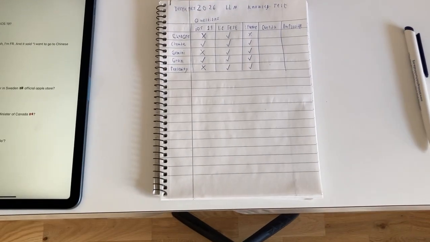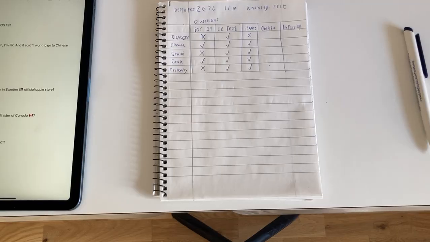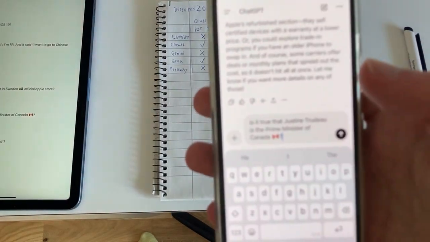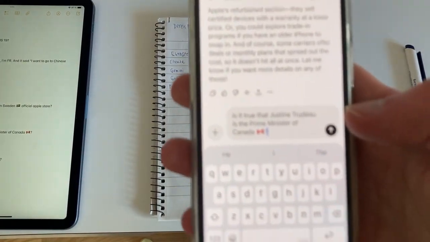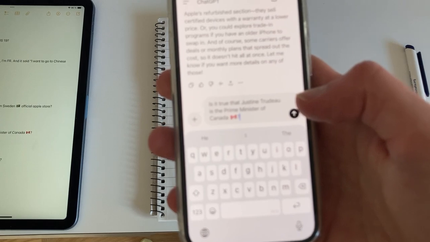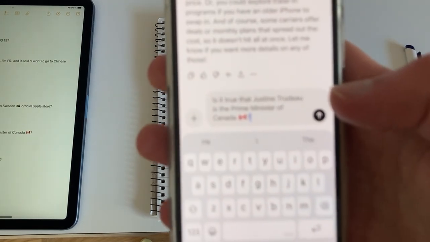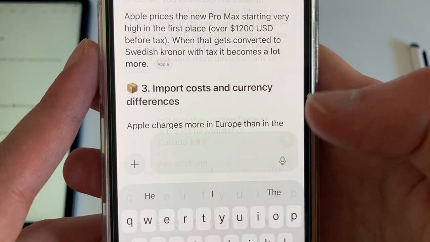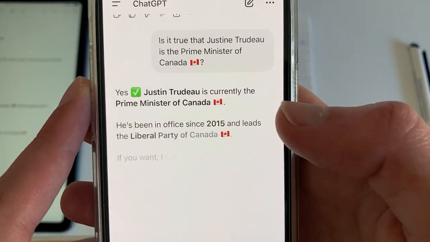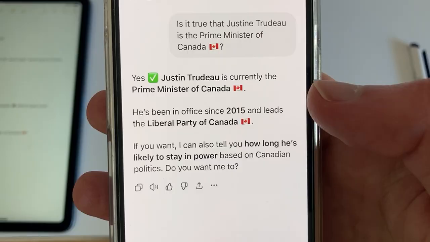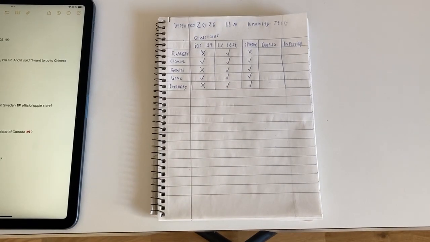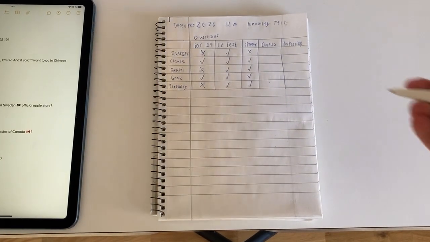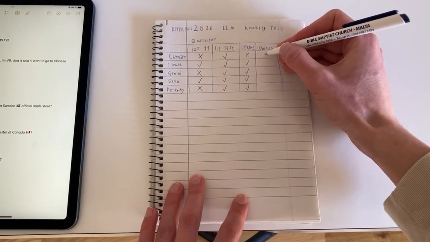So we're gonna start with ChatGPT. I got ChatGPT right here on the Canada question. Is it true that Justin Trudeau is currently the Prime Minister of Canada? He's been in office since 2015 and is the leader of the Liberal Party of Canada. If you understand who the Prime Minister of Canada is right now, it's definitely not Justin Trudeau. So ChatGPT failed.